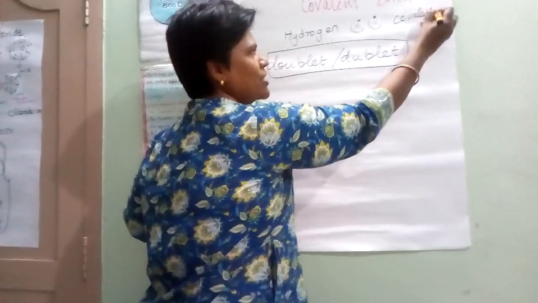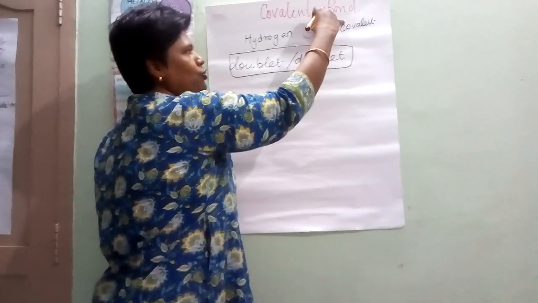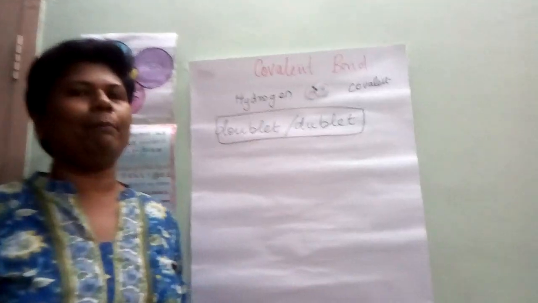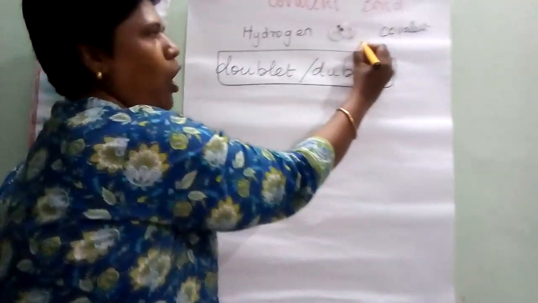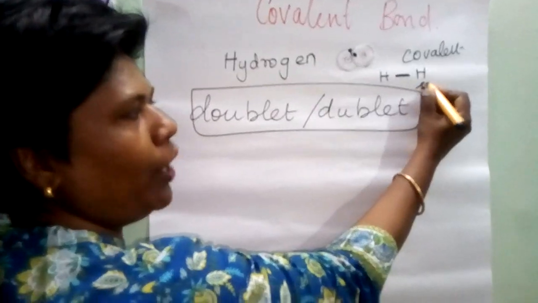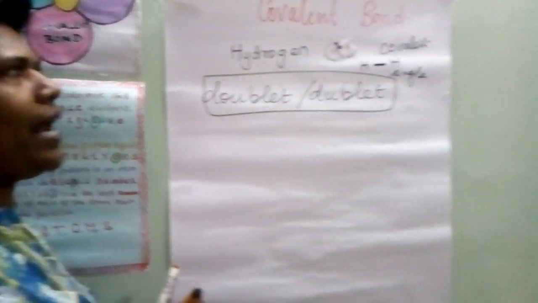Both will share, they mutually share, and it becomes a covalent bond. How many pairs are there? 1 pair. So hydrogen forms a single covalent bond. We'll go to another example.